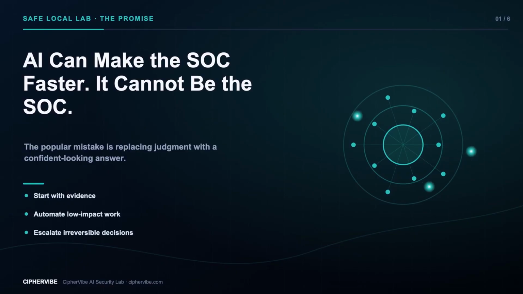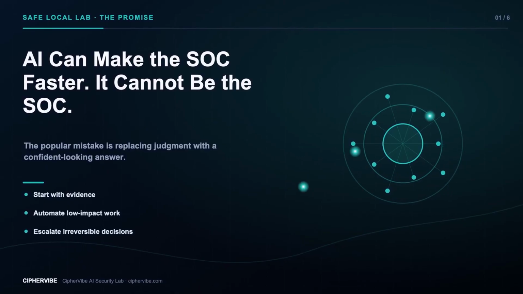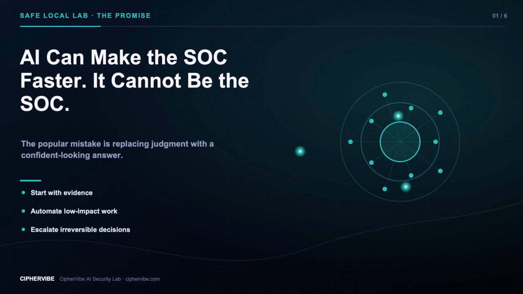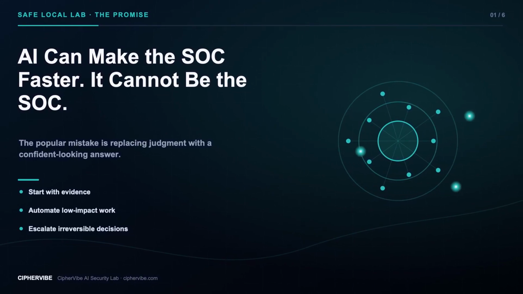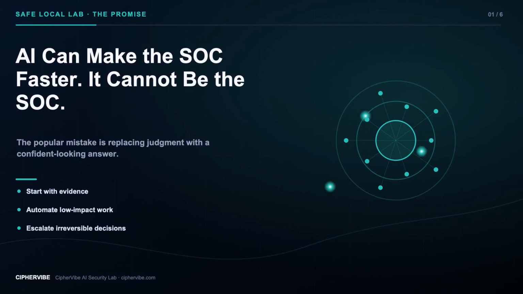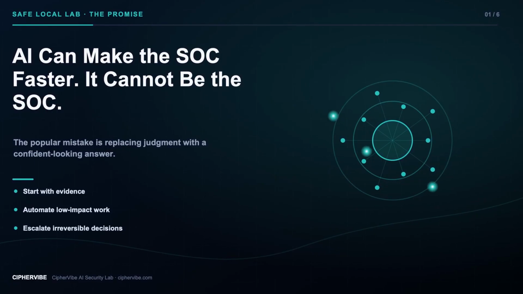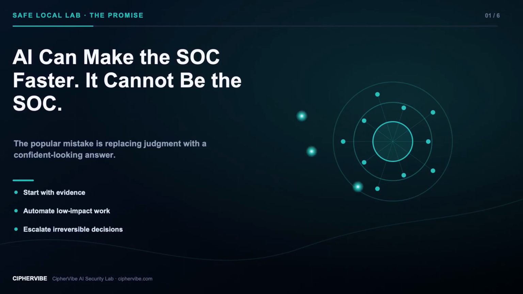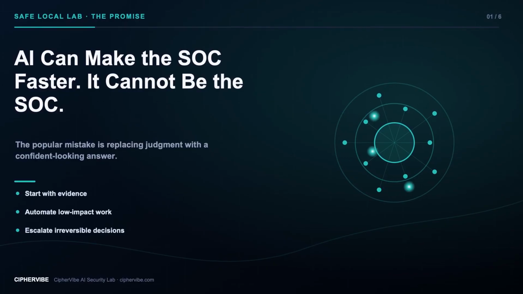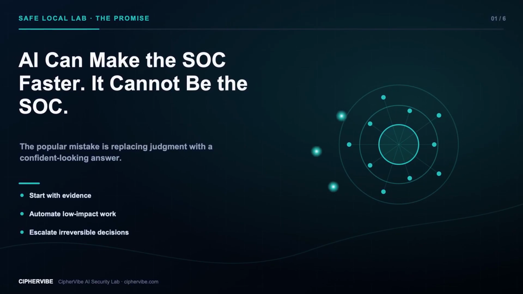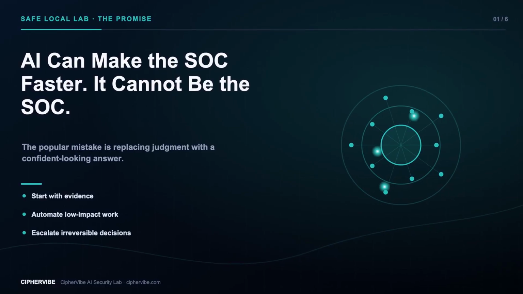In this safe local lab, every hostname, identity, alert, and action is fictional. We will use a synthetic identity alert to show 5 practical jobs for AI: summarize evidence, group related activity, suggest an investigation, recommend a response, and only then request a narrowly scoped human decision. The rule for the whole workflow is simple. The model may explain, prioritize, and propose. Deterministic controls and accountable people decide what can actually change.